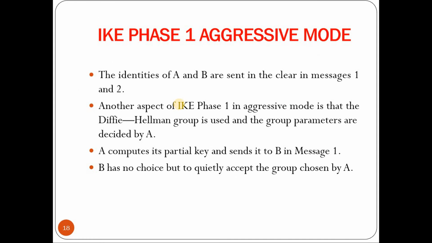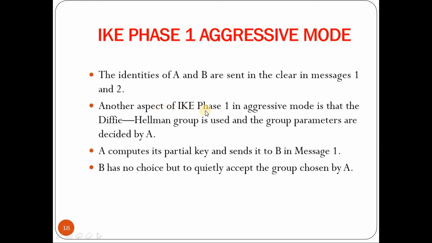Next we'll go through IKE phase 1 aggressive mode. Aggressive mode involves 3 messages. The main difference between aggressive mode and main mode is that the identities of A and B are sent in clear in message 1 and message 2. In main mode, we used to send the identities of A and B in an encrypted form, whereas in aggressive mode, we send them in clear text format.